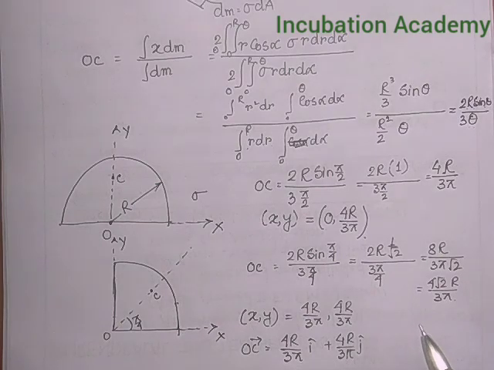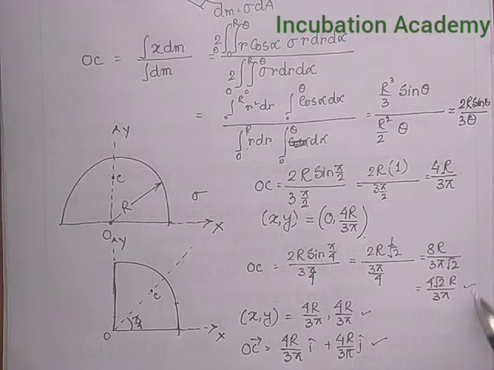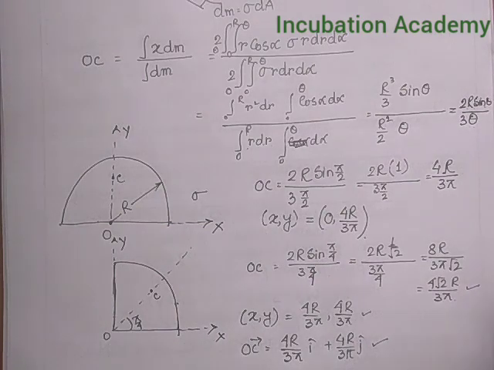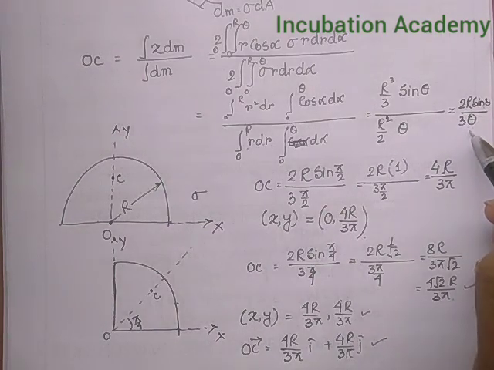Okay, so this is the center of mass. This is the position of the center of mass in terms of the coordinates, in terms of the vector, in terms of the length. But what is the general formula? This generalized formula I have applied. Please remember this thing, OC is 2r sin theta divided by 3 theta. This is a particular type of problem where we are finding this by following the process of symmetry.